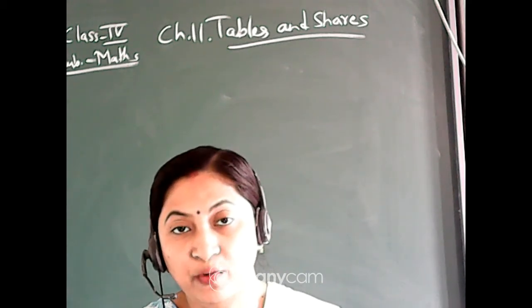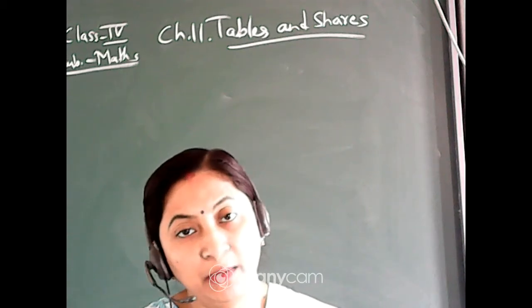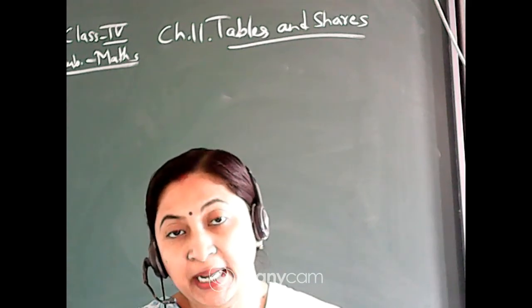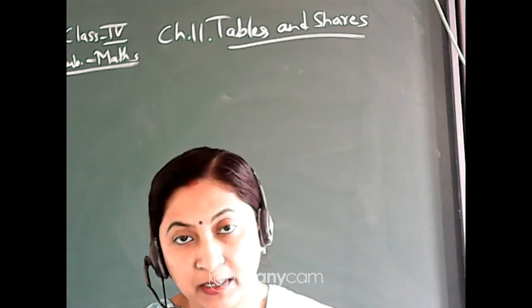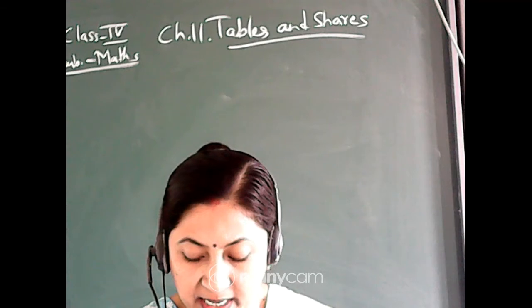Exactly. First 5 rupees he has distributed among 5 of them. That means 5 5s are 25, already distributed. Next he has given 6. Those 6 5s are 30. Those 5 members are there. So 6 5s are 30. So 30 rupees he has distributed.